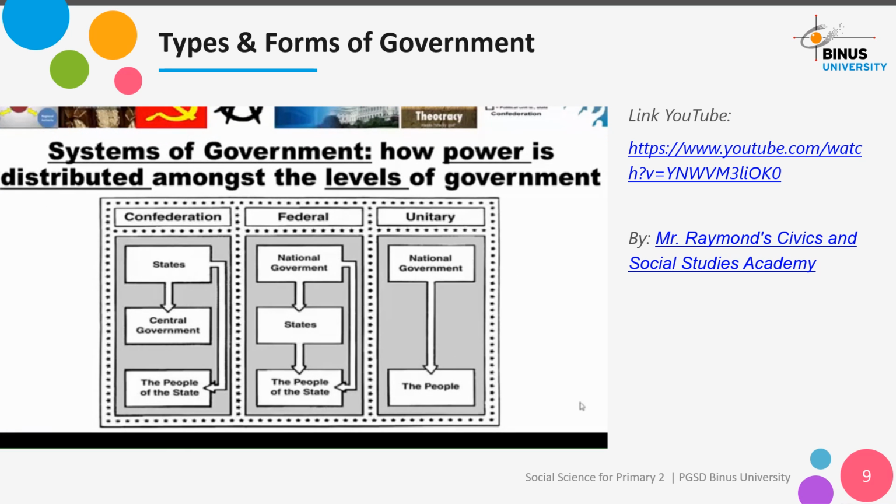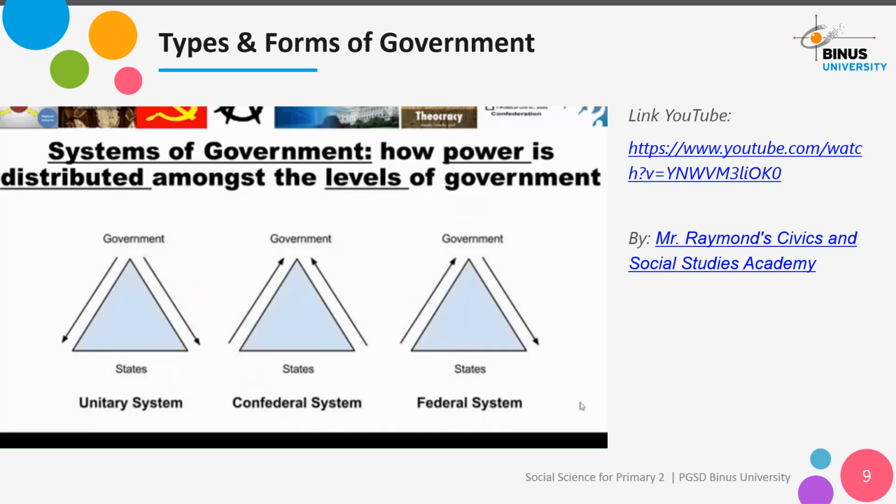And on your state exam, you're very likely to see a chart like this. The arrows in these charts explain which direction power and interaction flows. And if you memorize the direction of power in these charts, you'll be able to answer your test questions. For a unitary government, the power is held by the national government alone, who tell the local governments what to do.